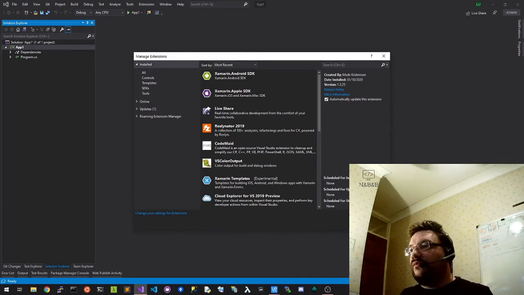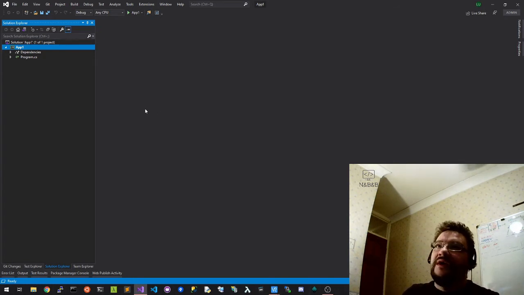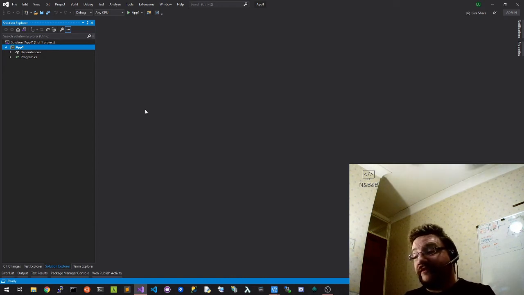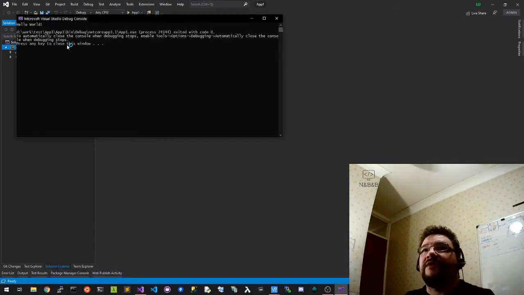So what is .NET? .NET is a framework. As it's quickly described, it's a framework, and you can build different kinds of programs for it, whether it's written in C# or VB.NET, which is another implementation of the .NET language as well. And we can do things like console applications, i.e. applications that you would normally run like in a DOS prompt. That's kind of a console application. This here is a console application. If I run this, you will see that it builds it, and then we have this. So this is Hello World. This comes out of the console, and this is just a console app.